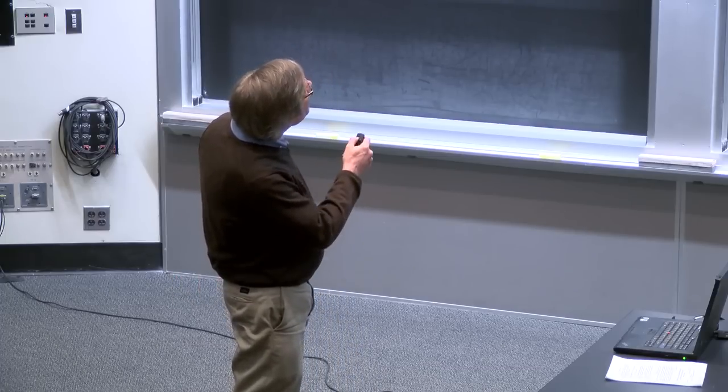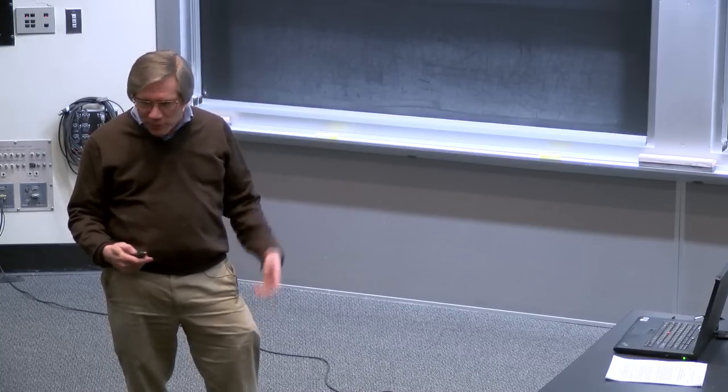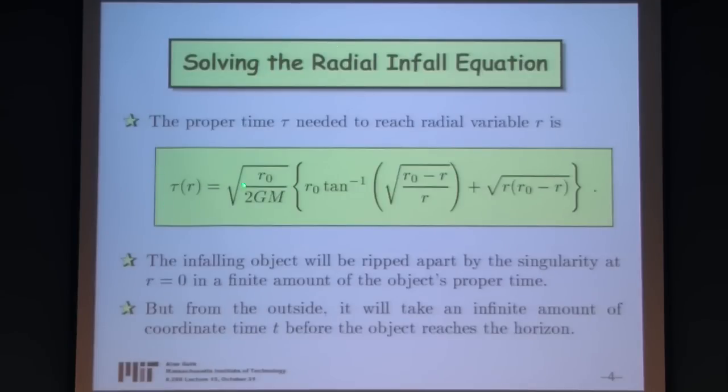And we were able to solve this equation by using essentially conservation of energy techniques, or at least what would be called conservation of energy if we were doing the Newtonian version of the problem, which is the same equation, even though the variables have a different interpretation. So we were able to calculate not r as a function of tau, but at least tau as a function of r.